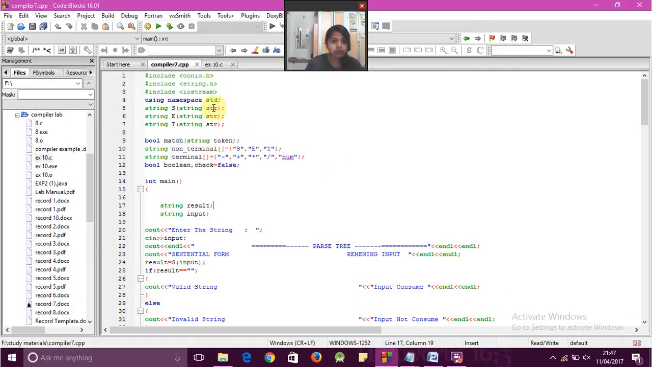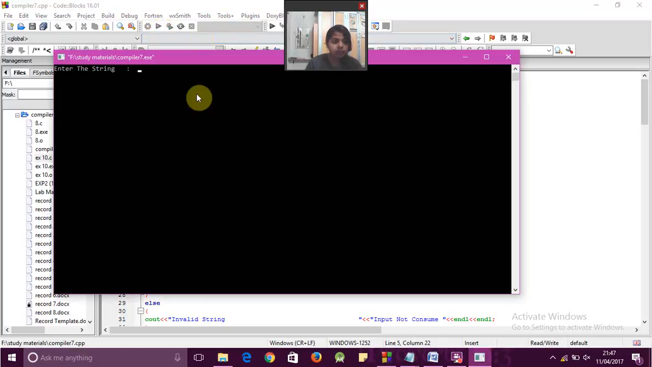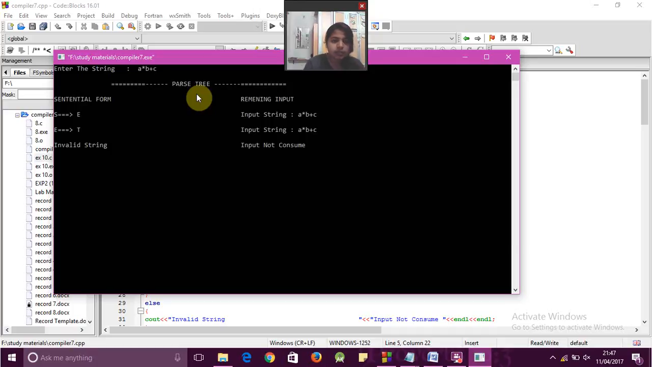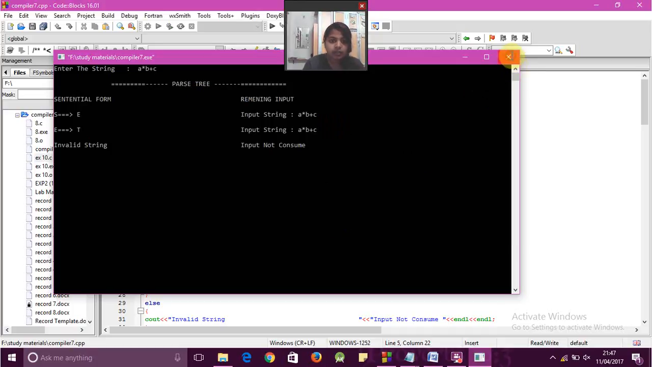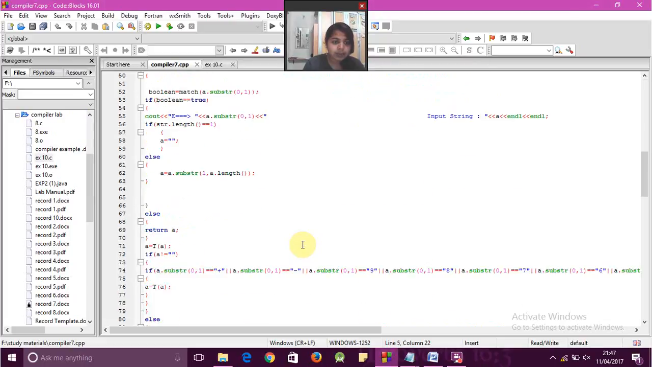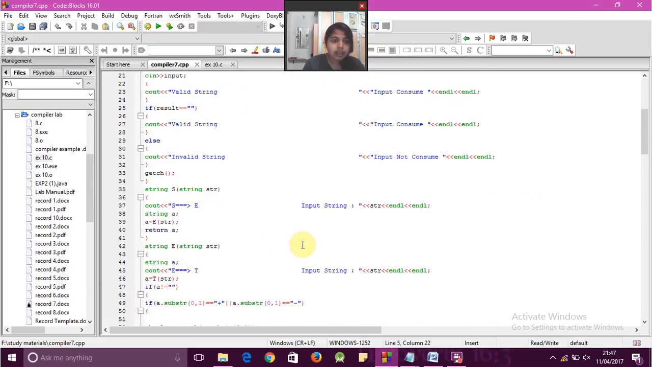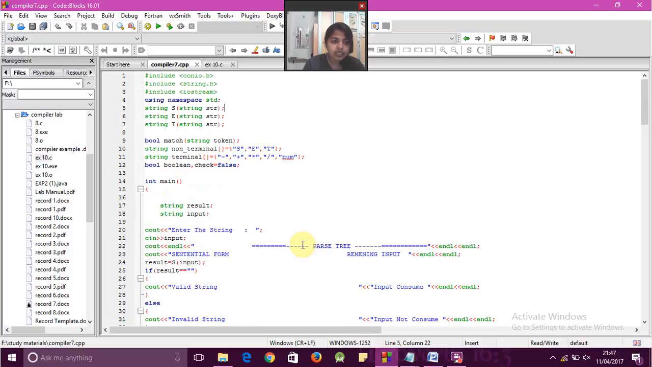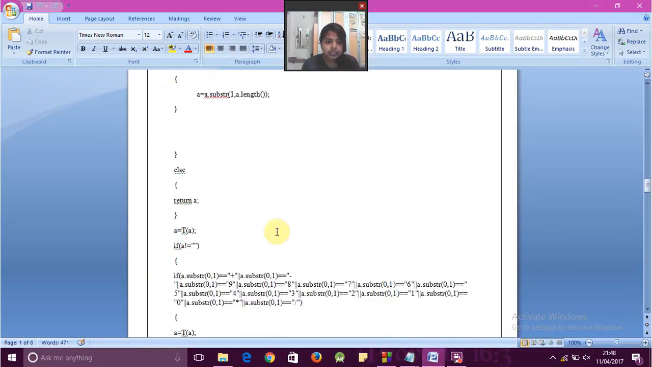So, trying another input such as a star b plus c, this is also an invalid string. As you can see, the parse tree is not accepting because the values which you have given are the wrong ones.